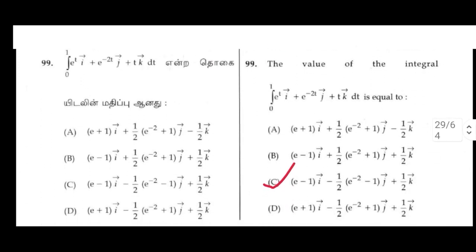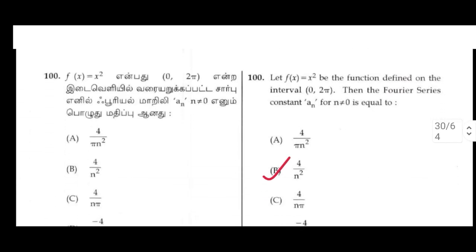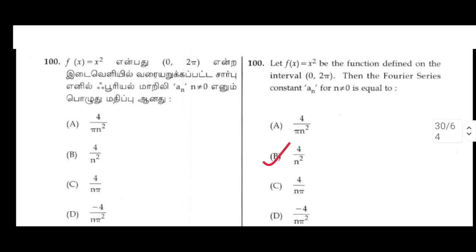99. The value of the integral from 0 to 1 of (e^t i + e^(−2t) j + t k) dt is equal to, C option, (e − 1) i vector minus 1 by 2 (e^(−2) − 1) j vector plus 1 by 2 k vector. 100. Let f(x) = x² be a function defined on the interval (0, 2 pi), then the Fourier series constant aₙ for n ≠ 0 is equal to, B option, 4 by n².